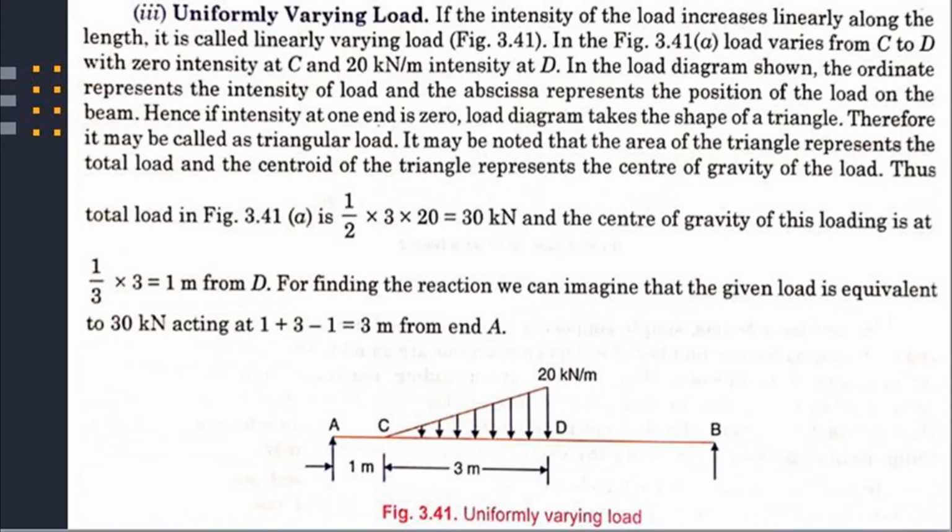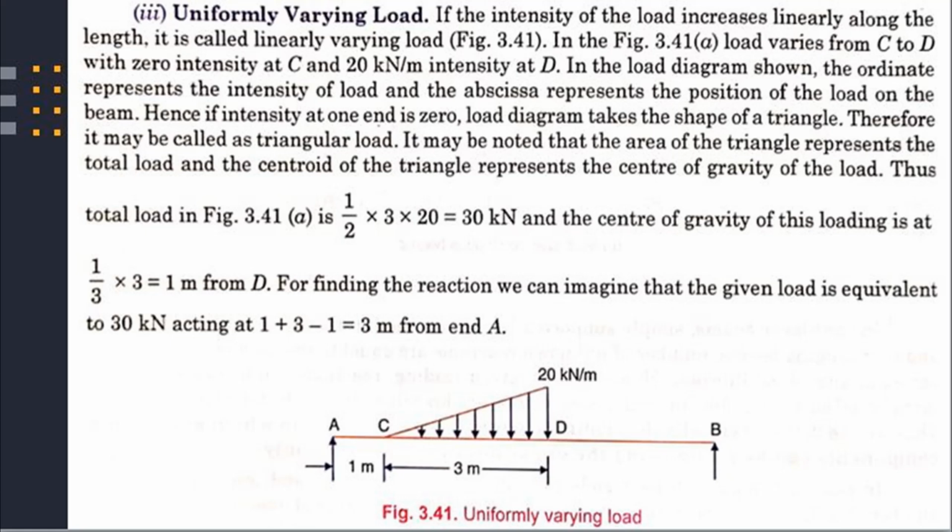If the intensity of the load increases linearly along the length, it is called a uniformly varying load. In figure 4.3.41, a load varies from point C to D, with 0 intensity at C and 20 kN per meter intensity at D. In the load diagram shown, the ordinate represents the intensity of the load and the abscissa represents the position of the load on the beam.